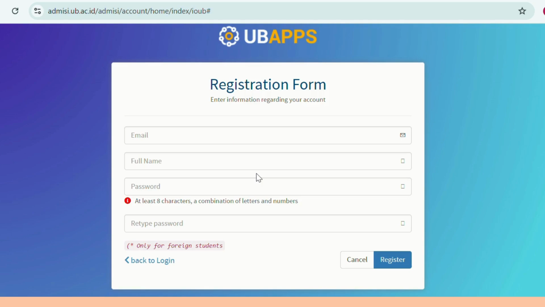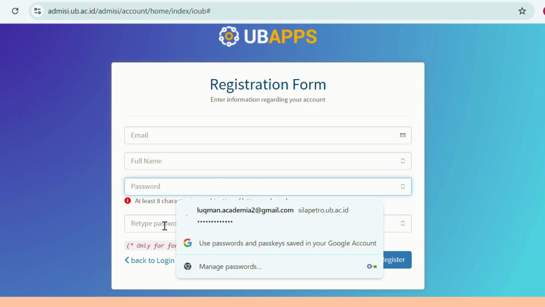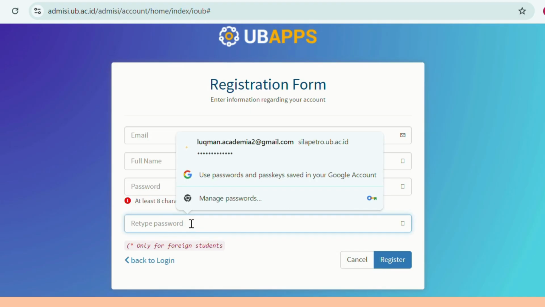Please make sure that you can remember this password so that you don't have to follow the forgot password procedure. Once you fill in the password, please retype the exact same password in the box below.